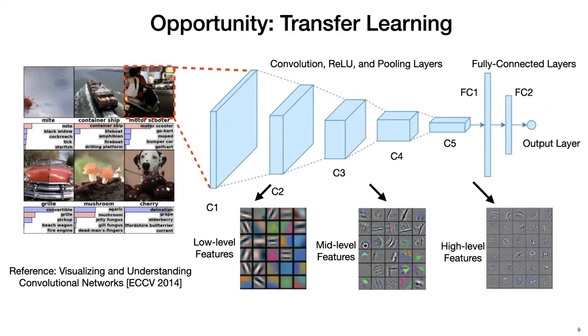Transfer learning leverages the fact that when you train a deep learning model on a large labeled dataset, the layers inside this model automatically learn to identify different features in the input data. For example, it has been shown that when you train a deep learning model on image data, the low-level layers automatically learn to identify different low-level features in the input images, such as edge patterns and color blobs. Mid-level layers automatically learn to identify mid-level features like specific texture patterns, and high-level layers automatically learn to identify high-level concepts like identifying different objects. And also notice that most of the features that the model has automatically learned to identify are generic enough to be directly reused in other similar settings.